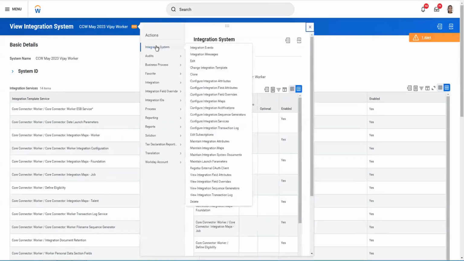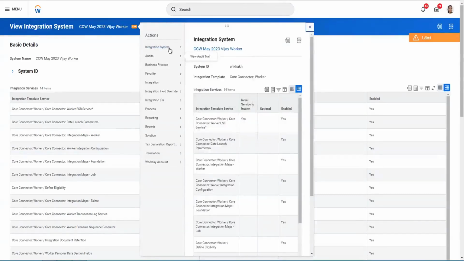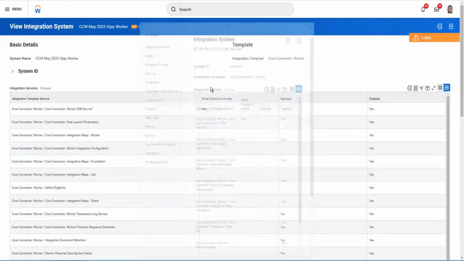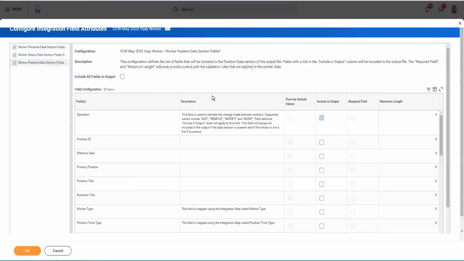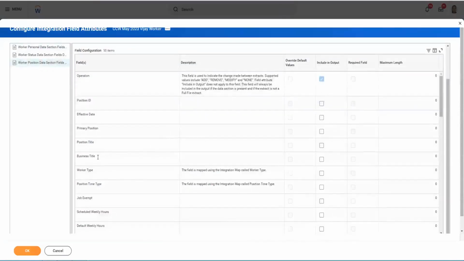I'll go again, integration system, field attributes. Now I have my third section here. Then here I'll see I got my business title. This is what I wanted from here.